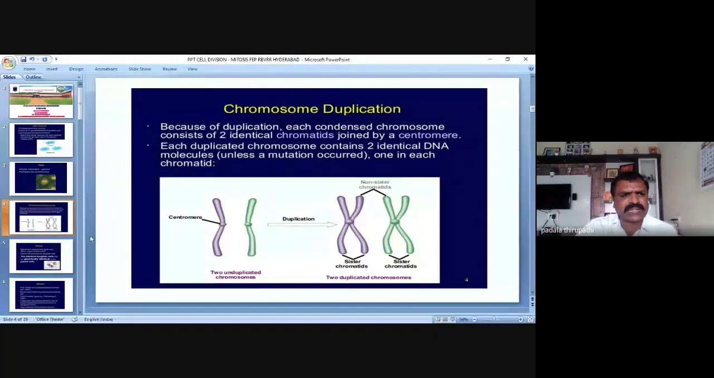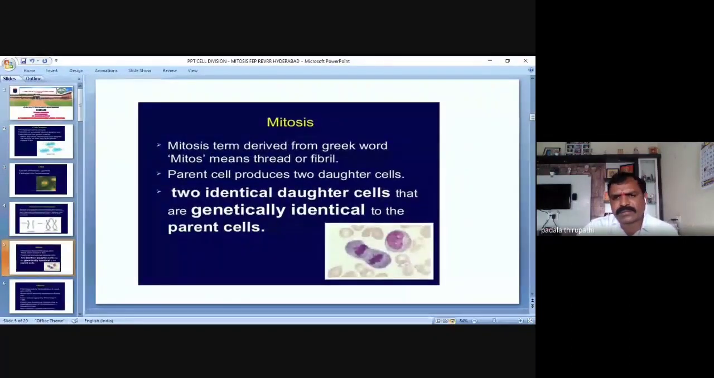Then this slide shows the mitosis. In the previous slide, we discussed chromosome duplication, which we covered in the previous class. DNA replication is nothing but duplication, in the S subphase of the interphase. Then after that, the actual cell division, we are going to discuss: mitosis.